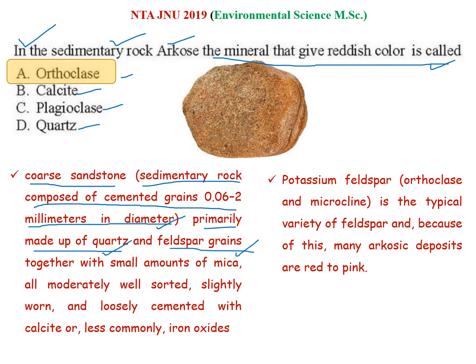These are very common minerals. You should remember these minerals with their colors also. Quartz is mainly colorless in nature, and plagioclase is mostly yellowish. Calcite is a little bit gray to white in color in the normal form, while orthoclase will definitely be reddish. Let us discuss why it is.